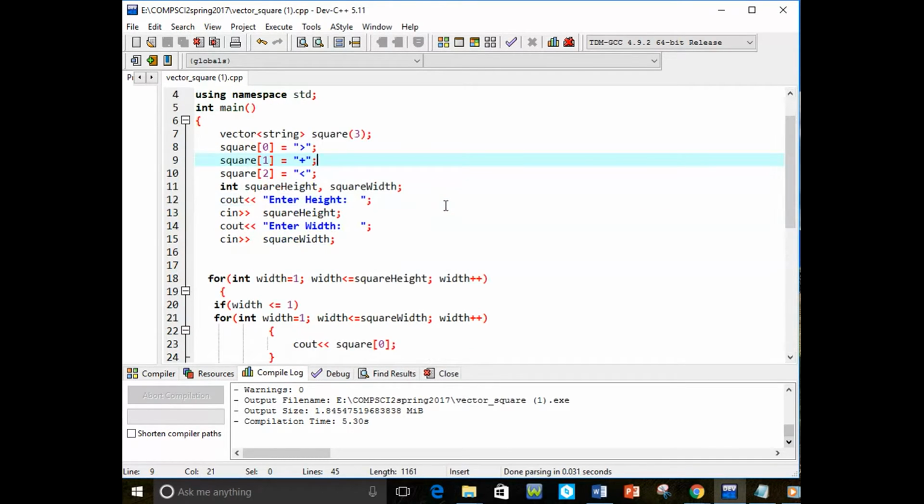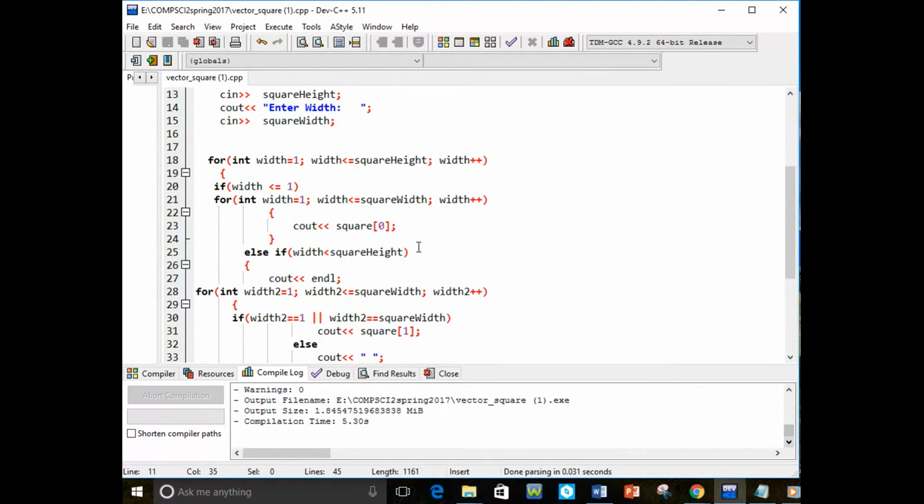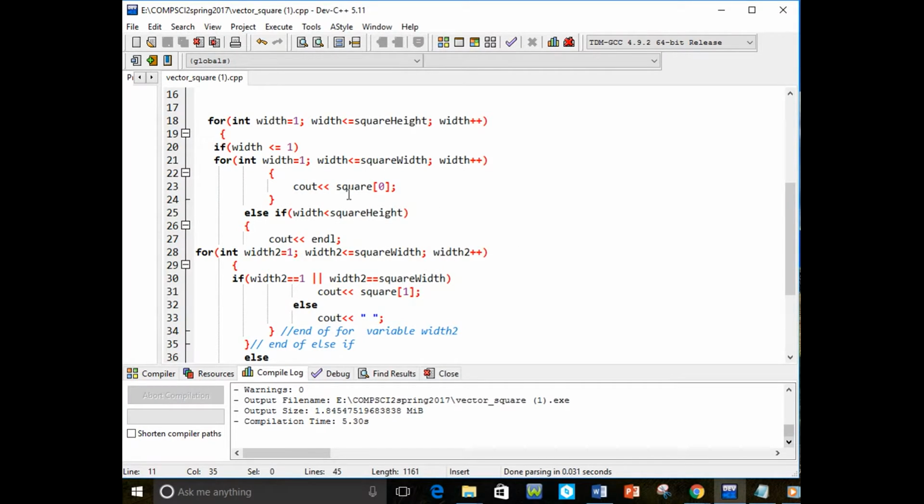Now we created variables for the height and width values of the square. They are integers and we called them square height and square width. This code allows the user to input the desired dimensions for the height and width values. Here we created a for loop, which is a repetition control structure that allows one to efficiently write a loop that needs to be executed a specific number of times.